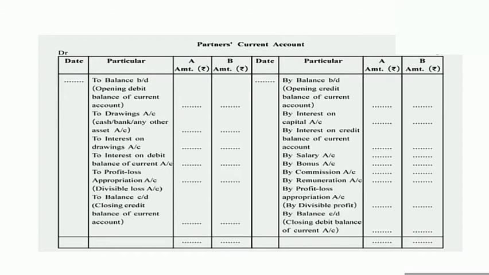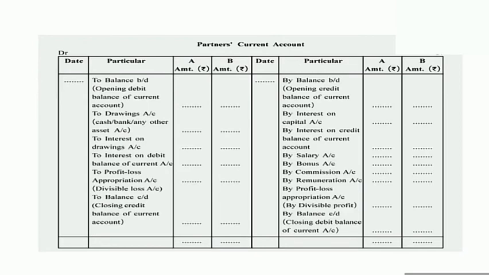Now the debit side of partner's current account. First, "To balance b/d". If there is a debit balance of any partner, then that debit balance will be written on the debit side of partner's current account as "To balance b/d", opening debit balance of current account. After that, drawings. If there are any drawings by the partners, then "To drawings" is written in the column of particulars, and the amount is written in the column of A and B.